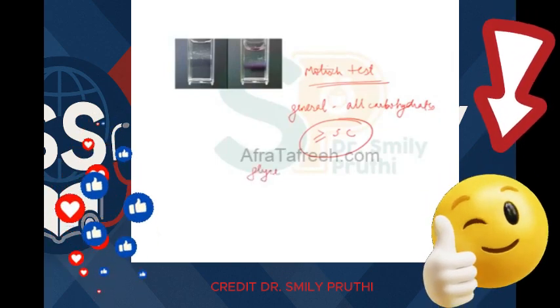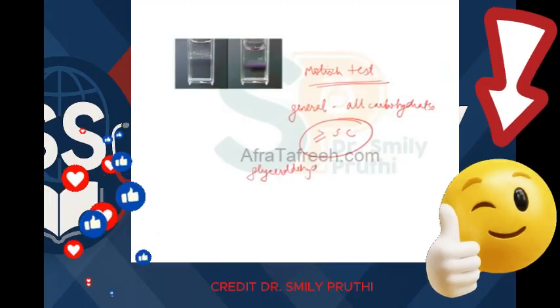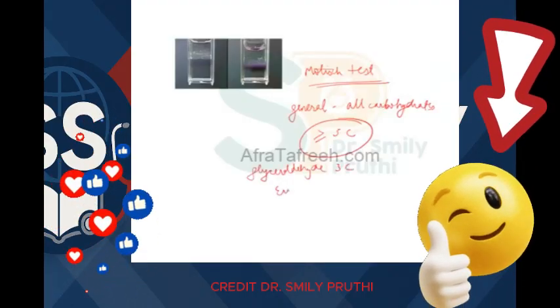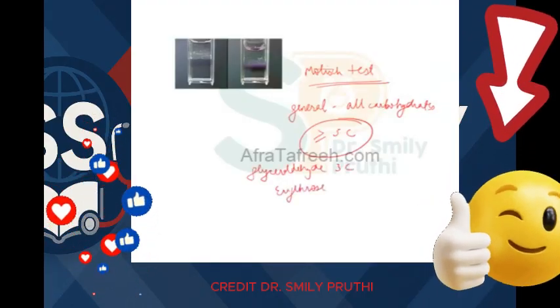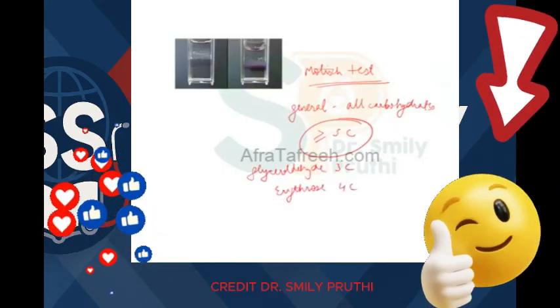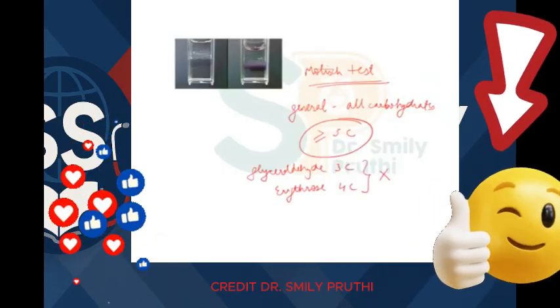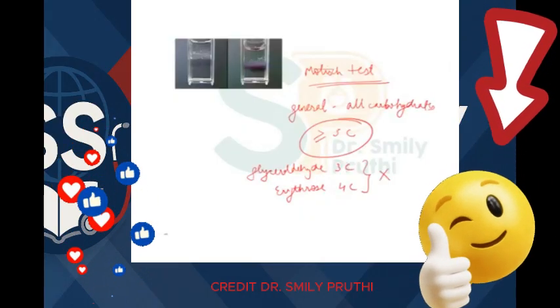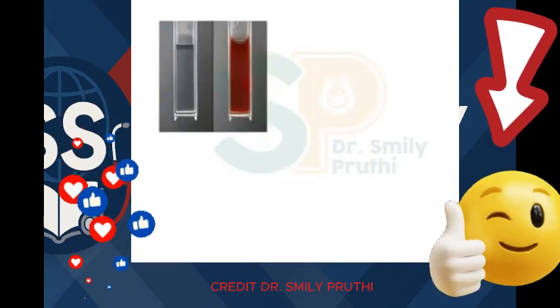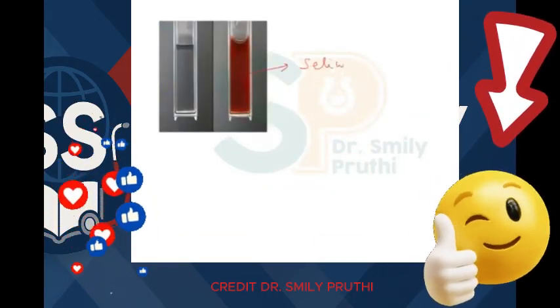For example, glyceraldehyde has 3 carbons. Erythrose has 4 carbons. These will not give Molisch positive, right? Because they have less than 5 carbons, right? The other test is Seliwanoff's test, where red color comes.